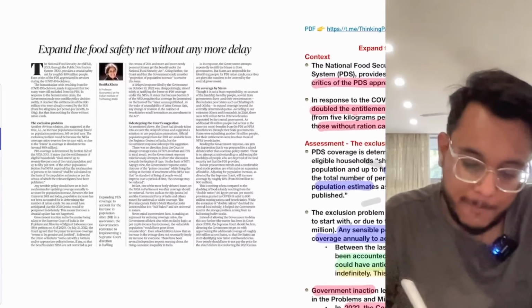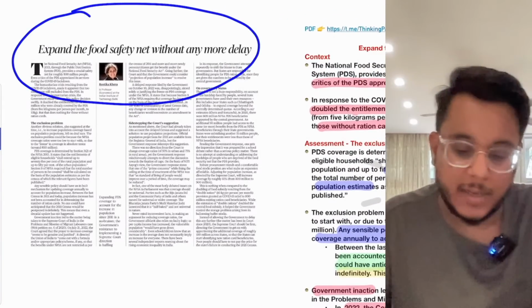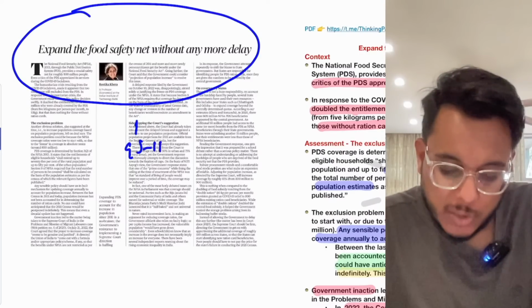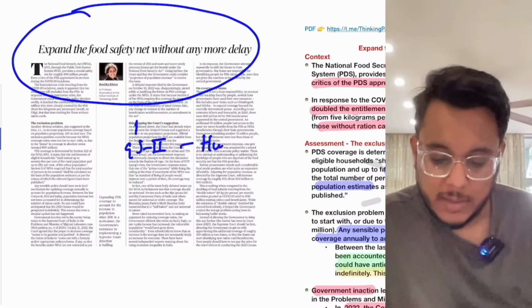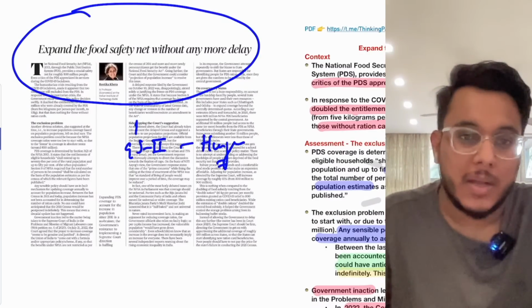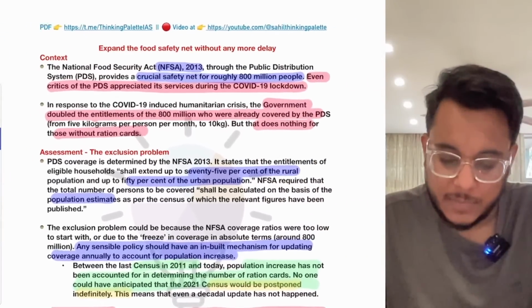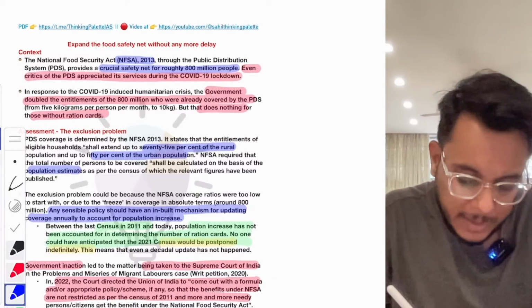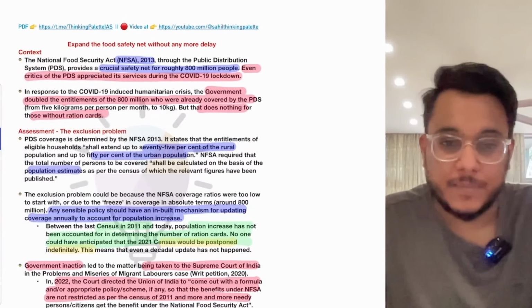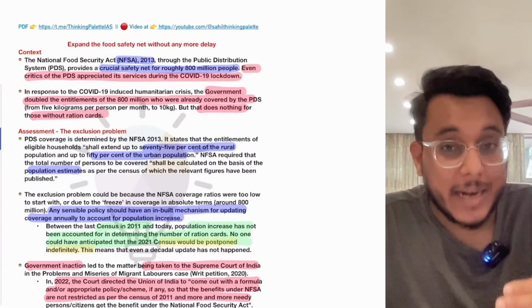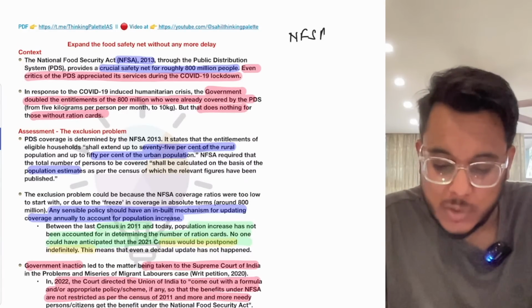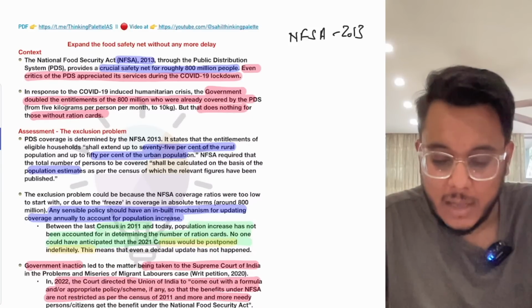Expand the food safety net without any more delay. This particular article we will see with respect to GS paper number 2, issues of hunger. Now, let's start with the discussion. So basically guys, when we talk about hunger, always keep two things in your mind. Number one, in India we have provided the right to food, and that right has been provided under the National Food Security Act 2013.